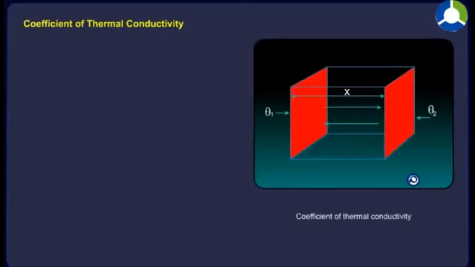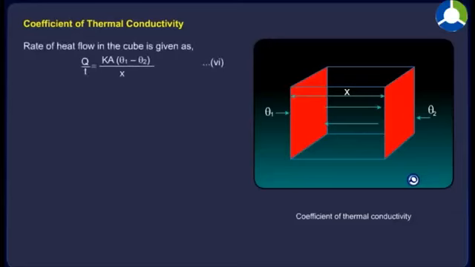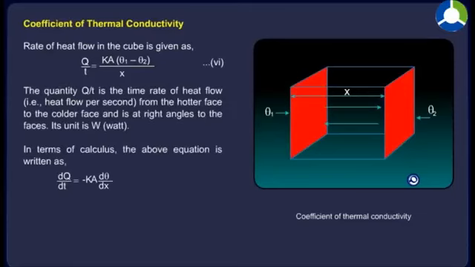Coefficient of thermal conductivity. Rate of heat flow in the cube is given as Q upon t is equal to K into A into (θ1 minus θ2) upon x, equation 6. The quantity Q upon t is the time rate of heat flow, that is, heat flow per second from the hotter face to the colder face and is at right angles to the faces.